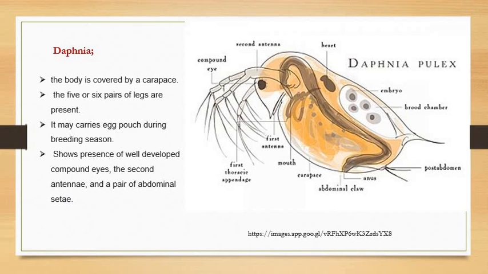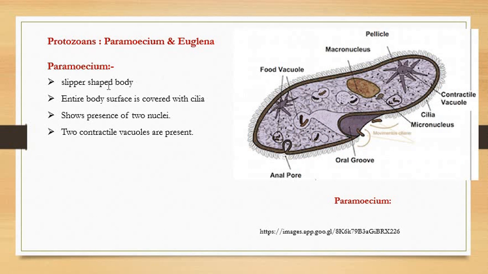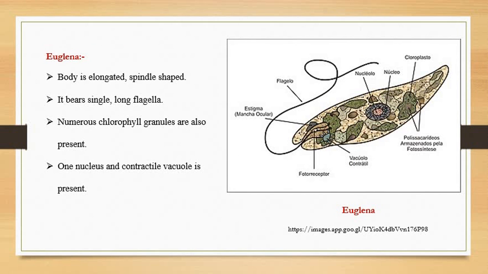Okay. Then you will write Paramecium with its characteristics and draw a well labeled diagram of the protozoan Paramecium. Write what the diagram belongs to, and don't write the image address. Similarly, do this for Euglena as well. Don't write the image address.